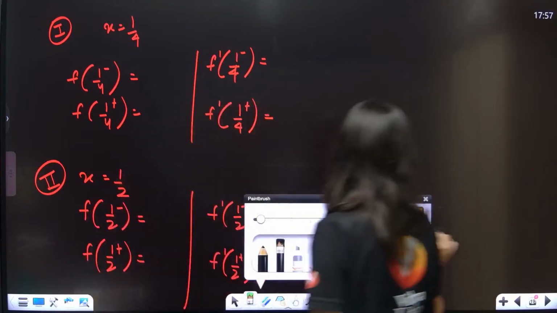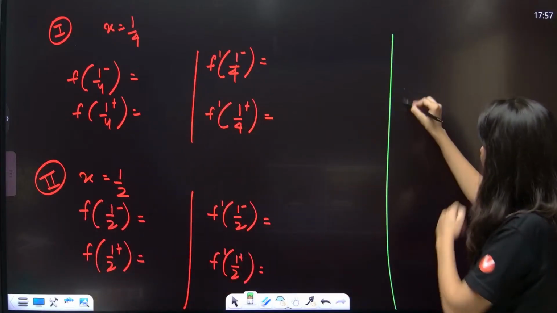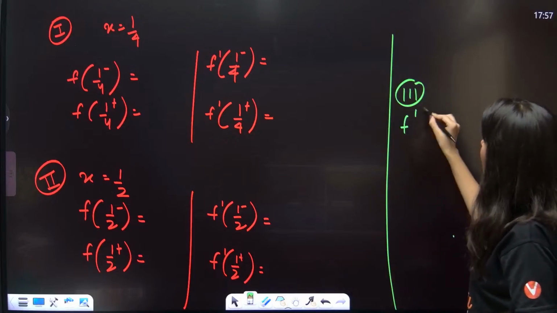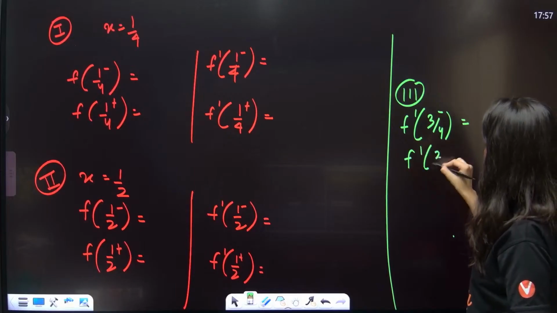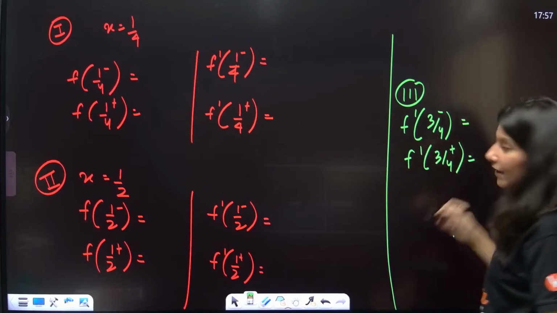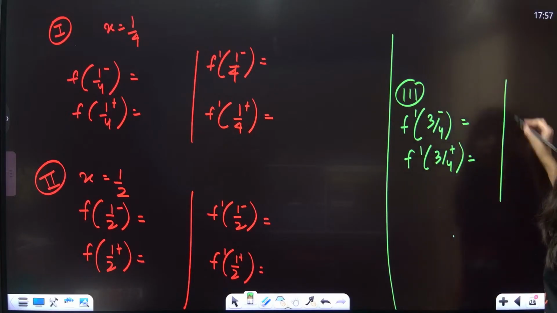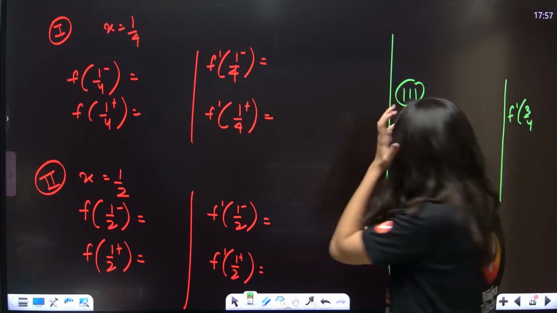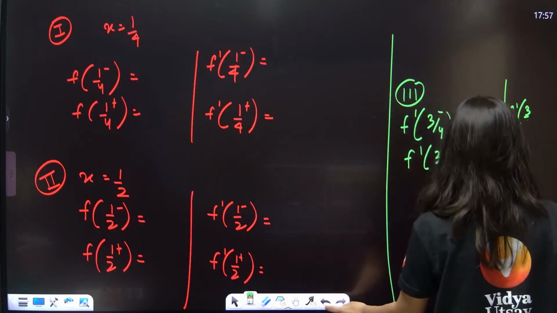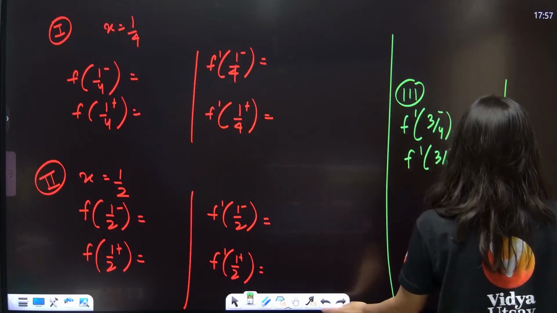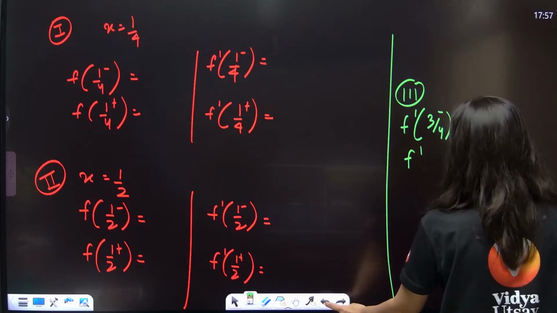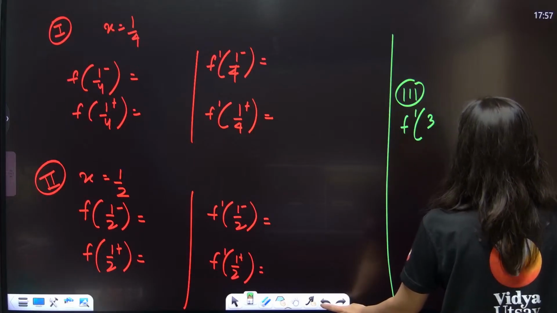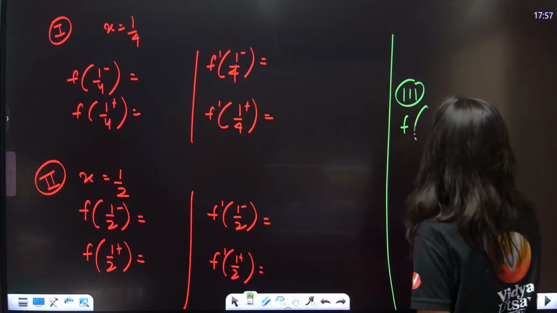Then the third thing will be f of 3 by 4 minus, f of 3 by 4 plus, so that I can evaluate the continuity, and f dash 3 by 4 minus and plus.